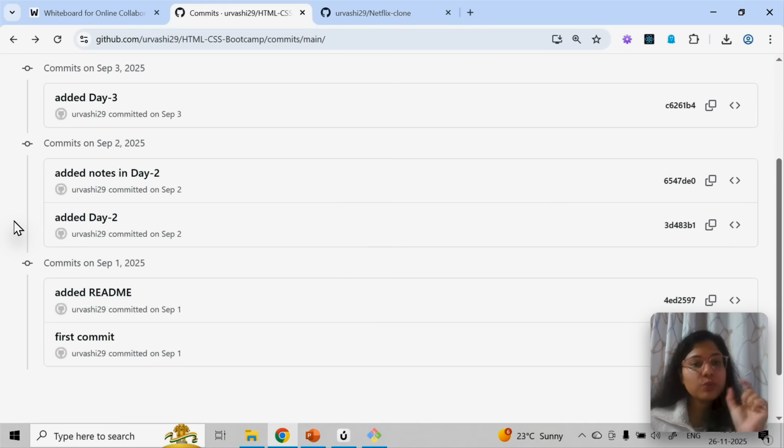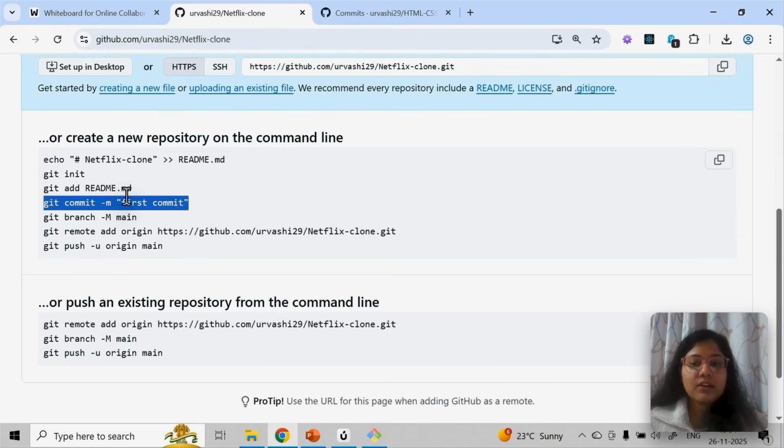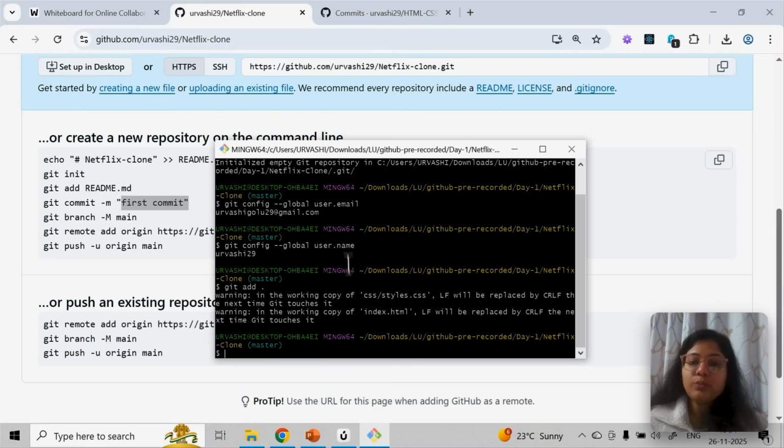Which person pushed what code, on what date, you can keep track of everything. How is it tracked? Through git messages. These are called git messages, so they should be relevant. If it's an initial commit, you can put git commit -m. M means message, first commit.